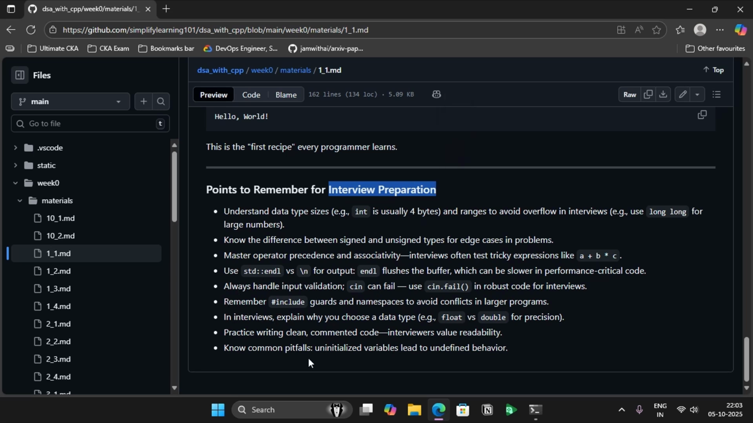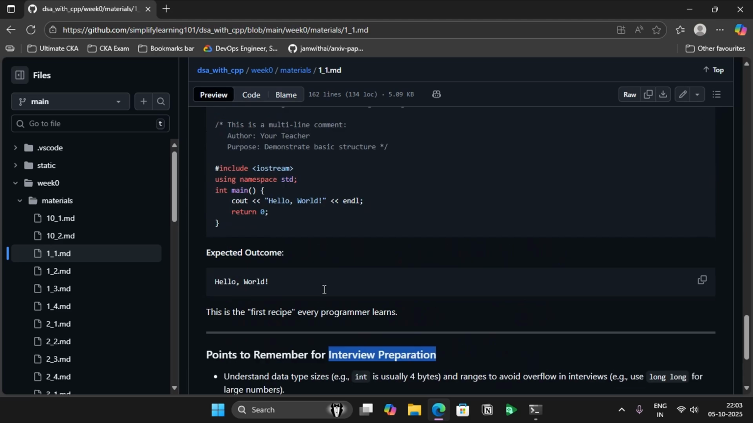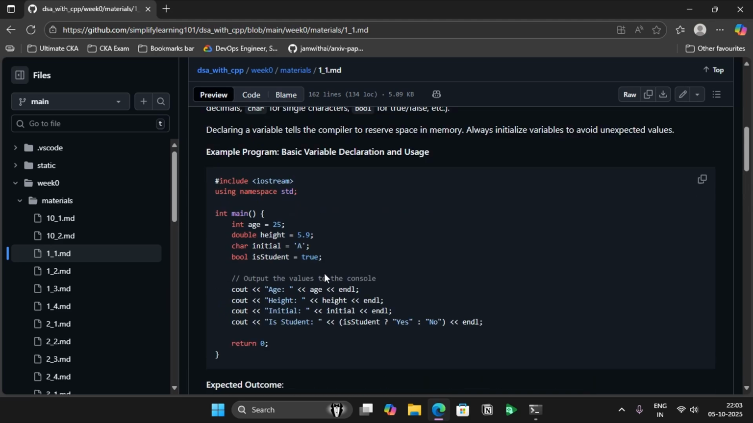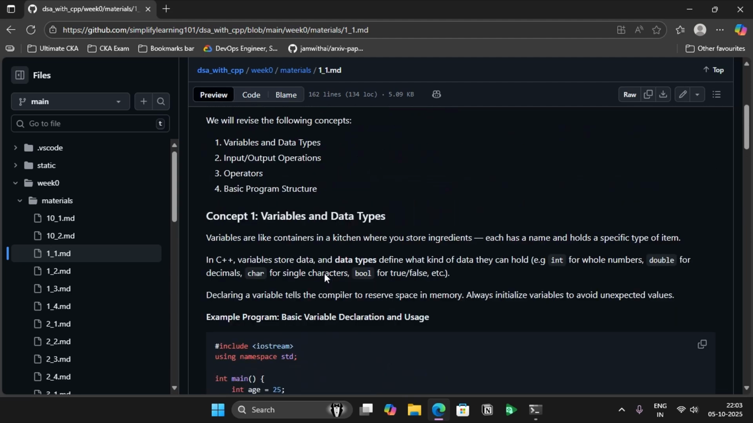Now the rest of the things you can always read through. Remember #include, because that is where you are going to include your libraries and these kinds of things. So this hour was very simple. It's all about variables, data types, input and output operators, operations, the actual operators available, basic program structures, and this kind of thing.